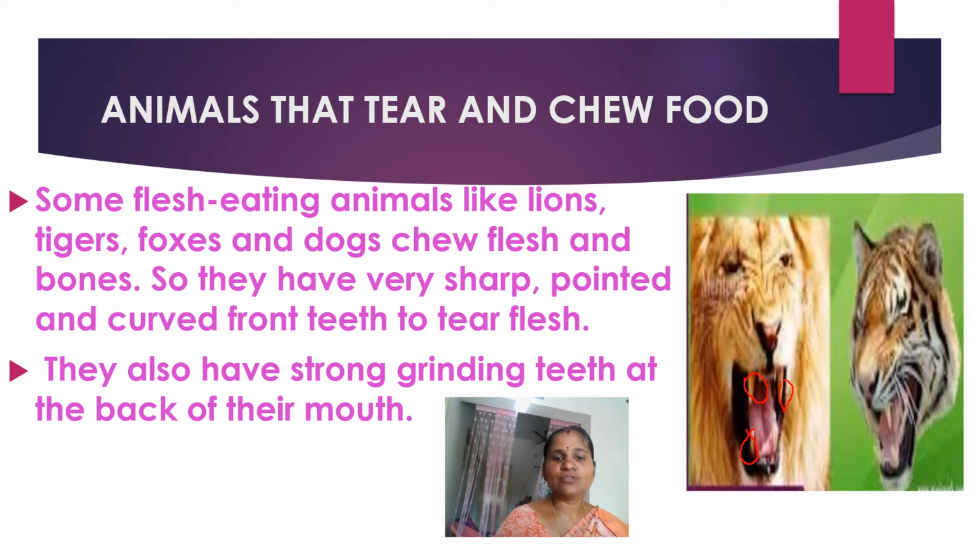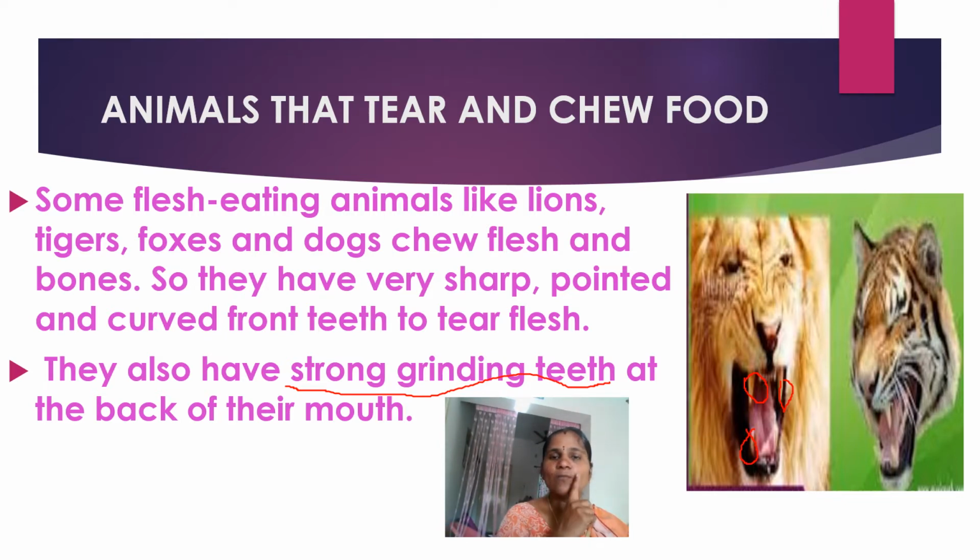They also have strong grinding teeth. Why? To chew the bones. The strong grinding teeth are present at the back of the jaw, so they help to chew the bones.